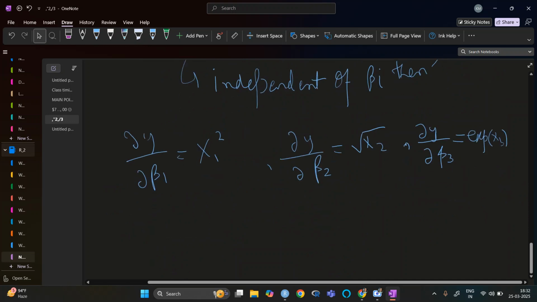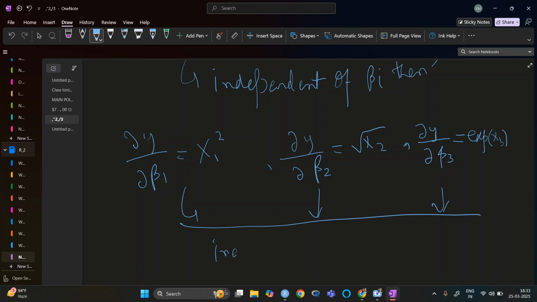Here you can see that all three are independent of beta i's, and that is why it is a linear model.